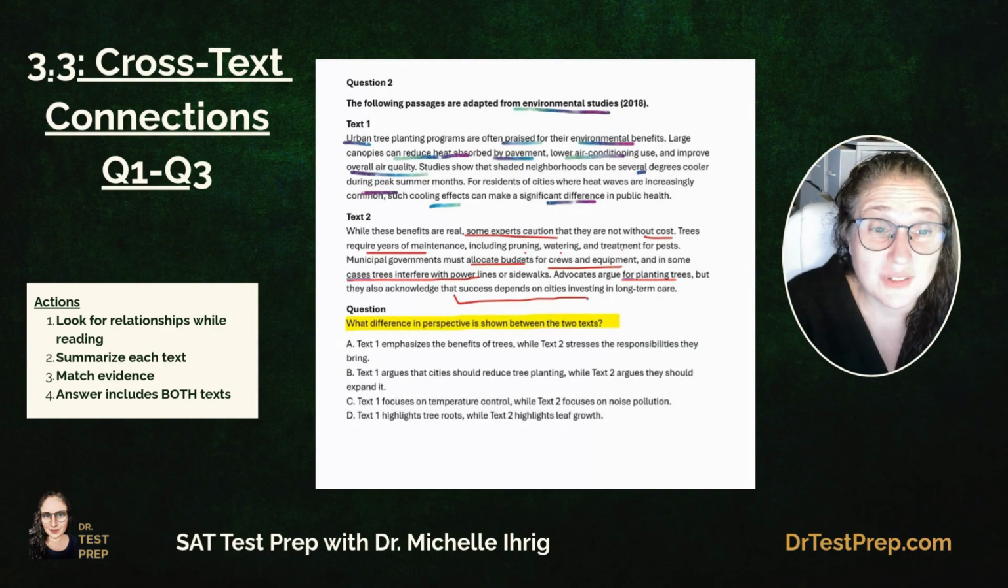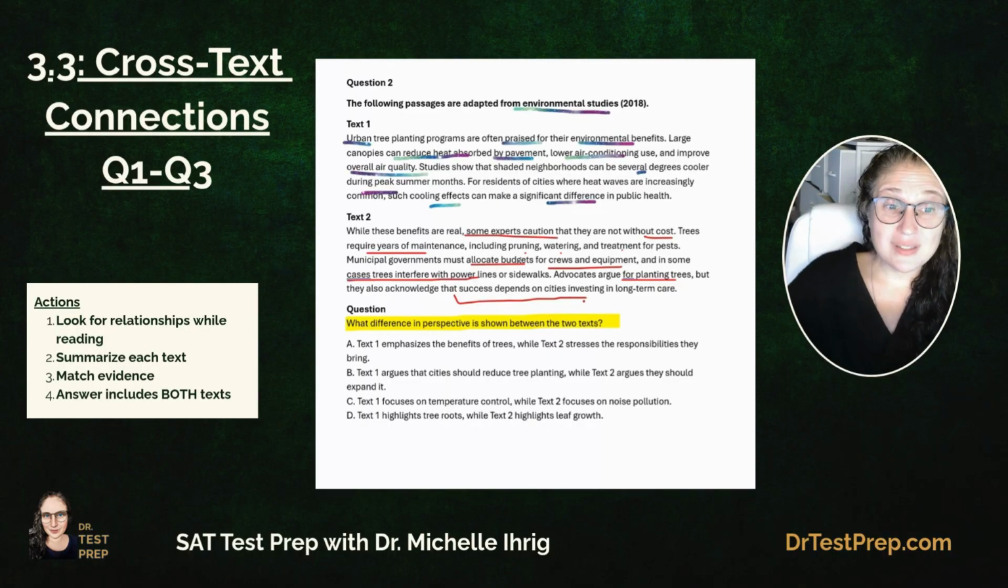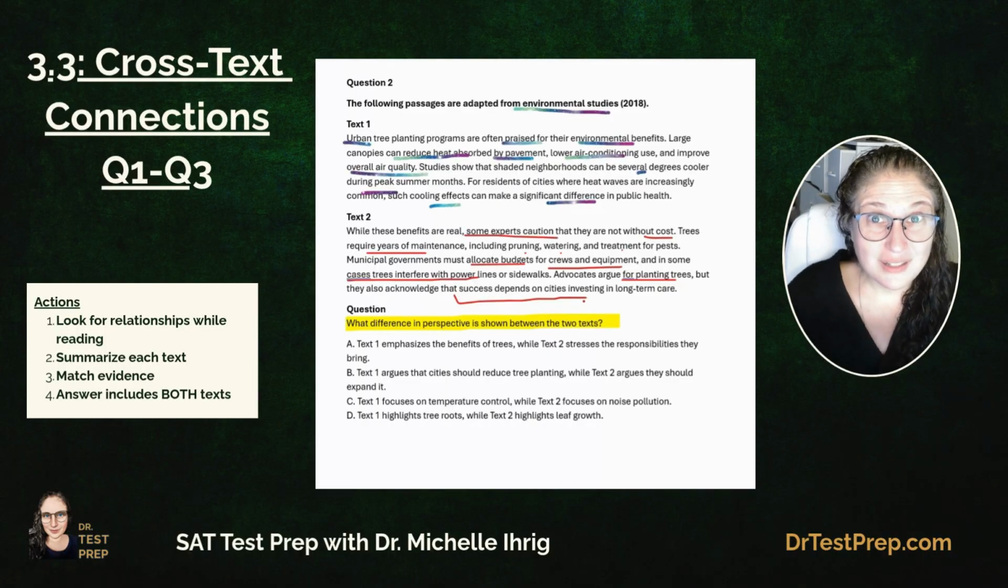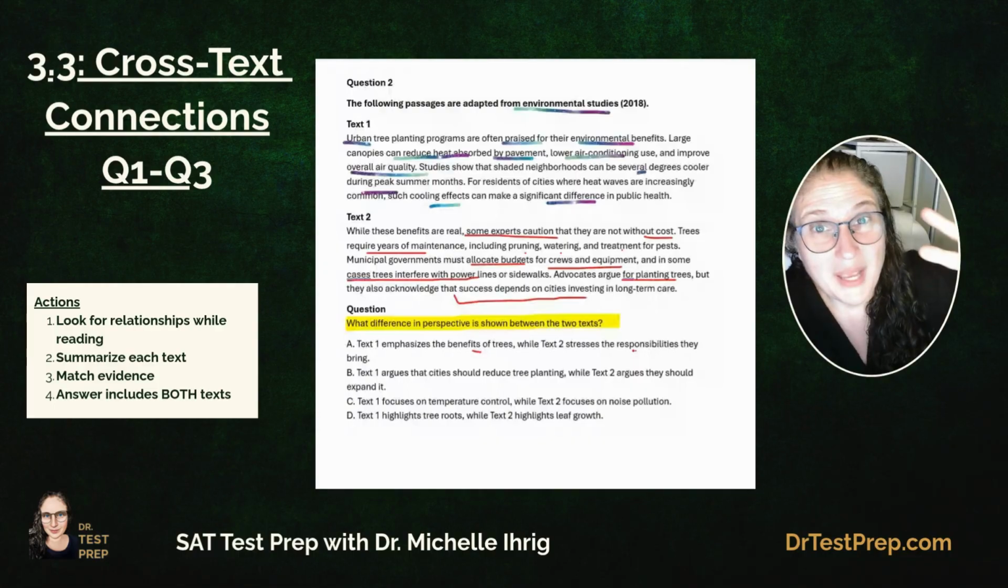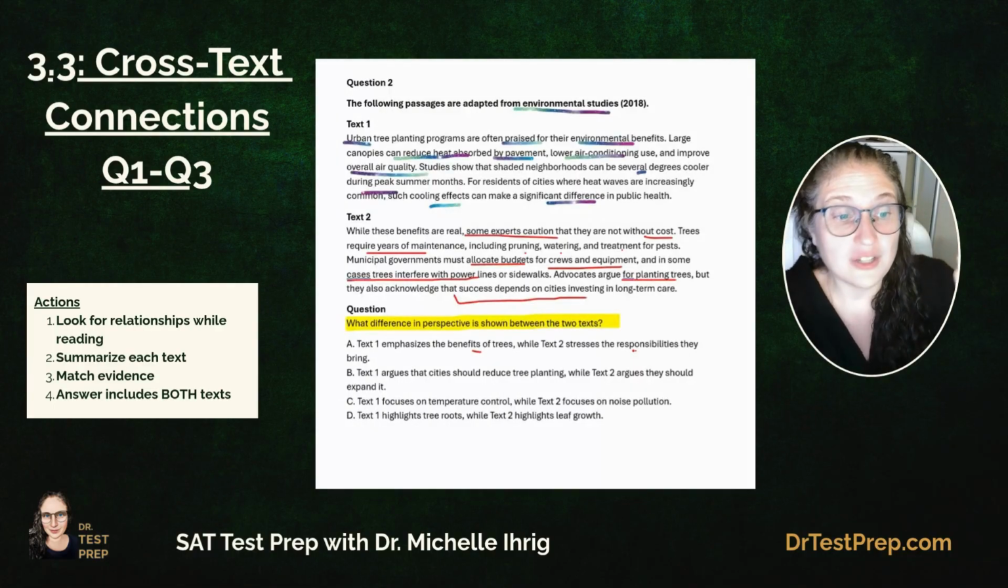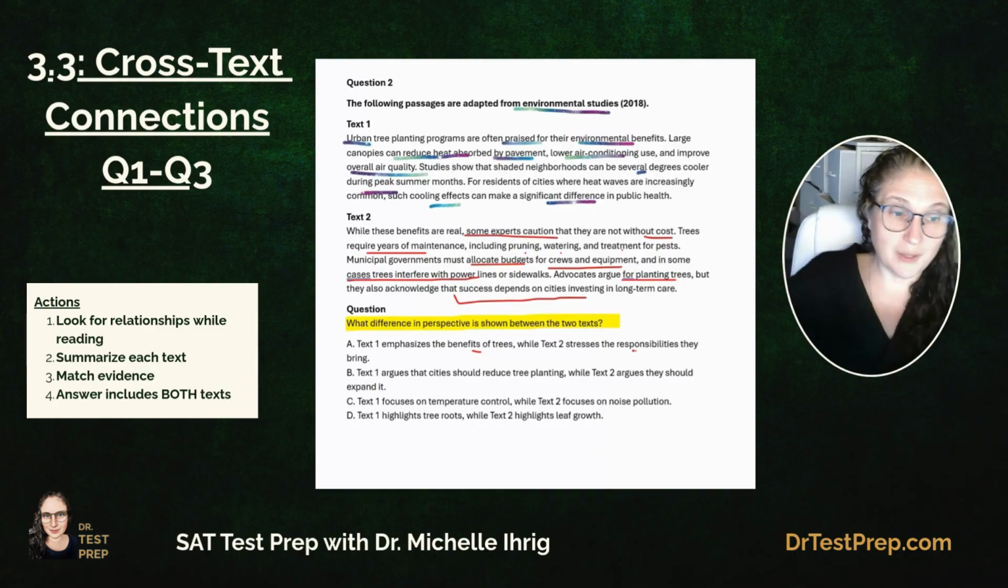So, what's the difference? One is like, we need them. Two is like, yeah, we might need them, but there's an ongoing cost to having trees. Text one emphasizes the benefit of trees, yes. And text two stresses the responsibility, yes. But that might not be the best choice. Because we want to see, we're comparing perspectives. So, we're not just stating the two, we're comparing.